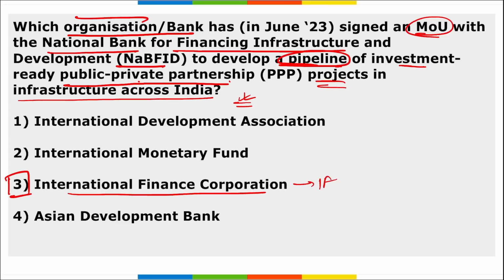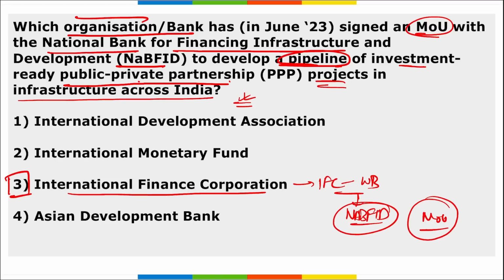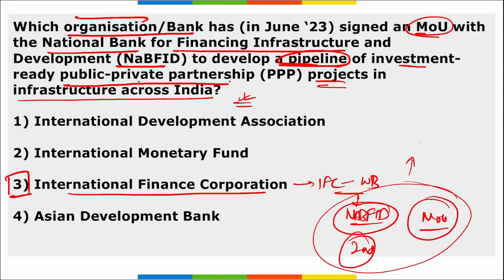This is a part of World Bank, correct, and NABFID, that is National Bank for Financing Infrastructure and Development, they have signed an MOU, that is IFC and NABFID. They signed an MOU on 2nd of June, and it was to develop a pipeline of investment ready public-private partnership projects in infrastructure. So we can say these two organizations are working together to develop infrastructure projects in India, right? And under this MOU, these two organizations would collaborate and identify and develop PPP projects and will provide comprehensive advisory services also.